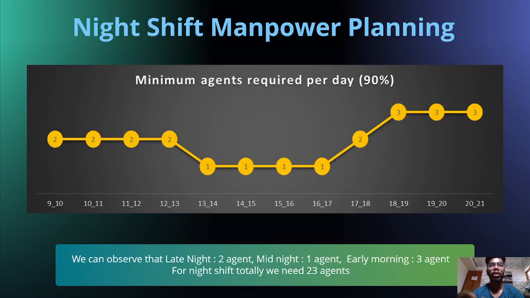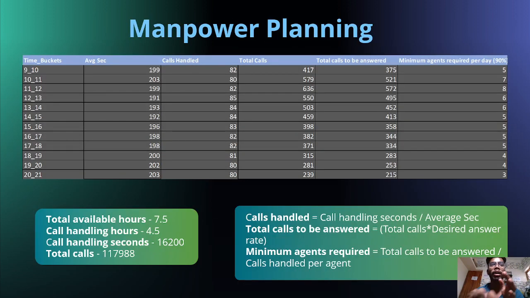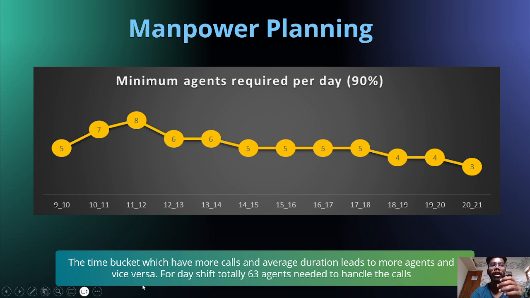We can observe that in the manpower planning, the time packet which has more calls and higher average duration leads to more agents required. If the total calls are high and the average duration is high in a time packet, then the agents required is also high.